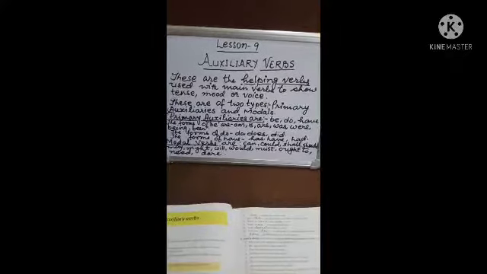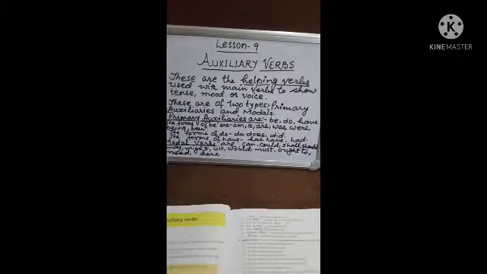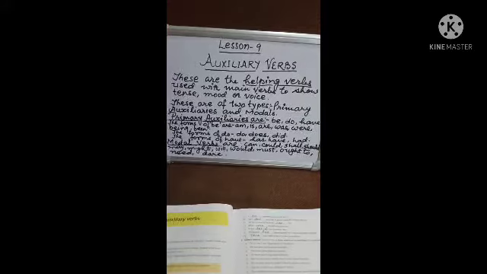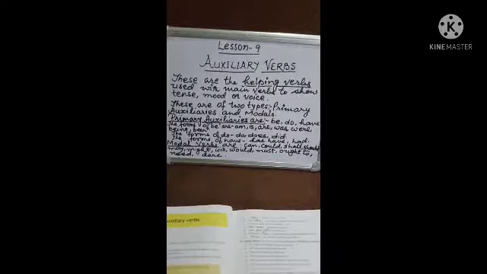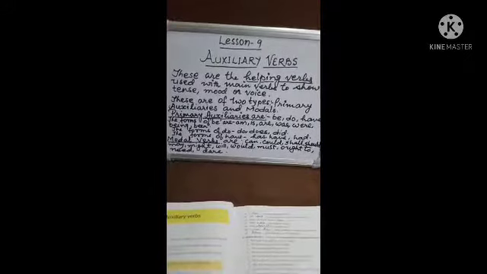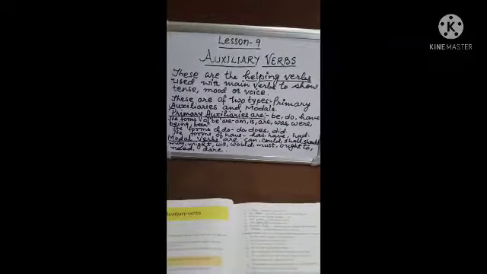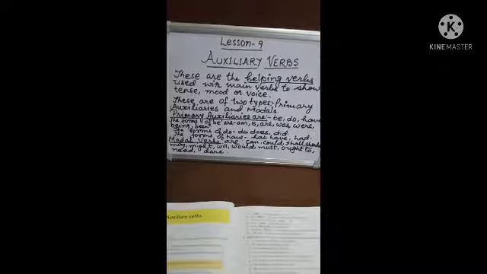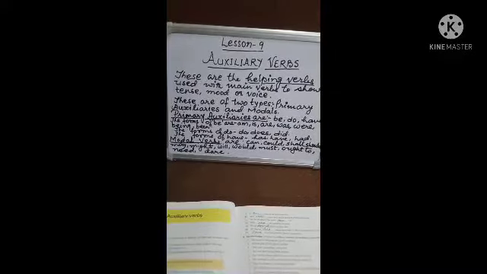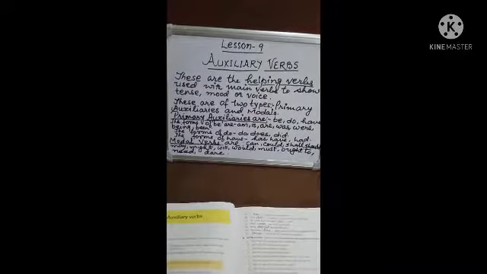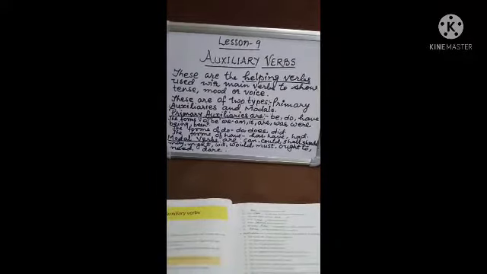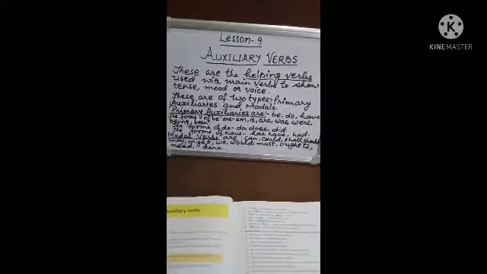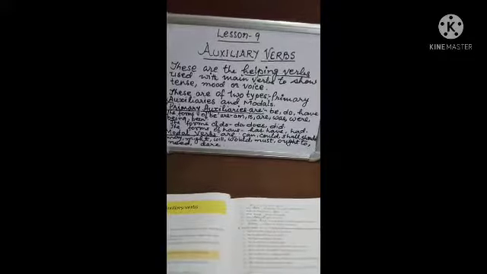The forms of be are am, is, are, was, were, being and been. The forms of do are do, does and did. And the forms of have are has, have and had. The secondary auxiliary verbs, which are modal verbs, are can, could, shall, should, may, might, will, would, must, ought to, need, dare, etc.